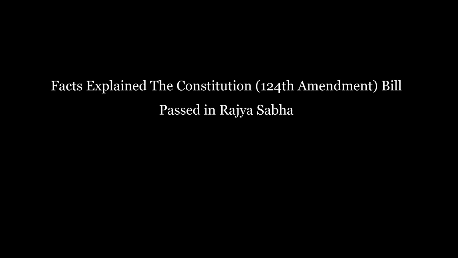Explanation: for the purposes of this article and Article 16, economically weaker sections shall be such as may be notified by the state from time to time on the basis of family income and other indicators of economic disadvantage. In Article 16 of the Constitution, after Clause 5, the following clause shall be inserted, namely: 6.